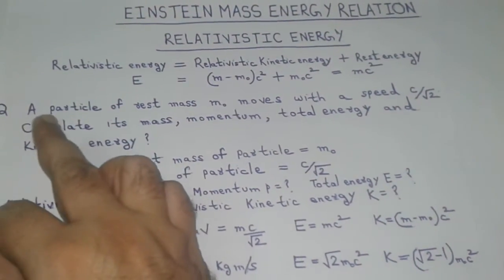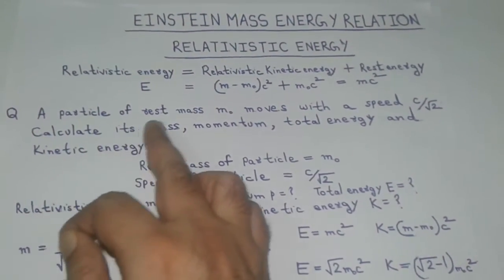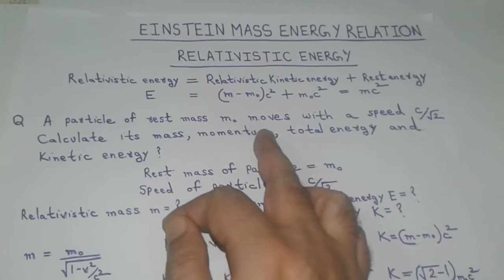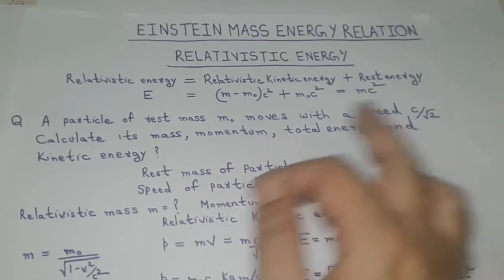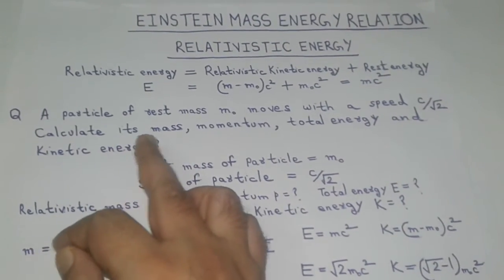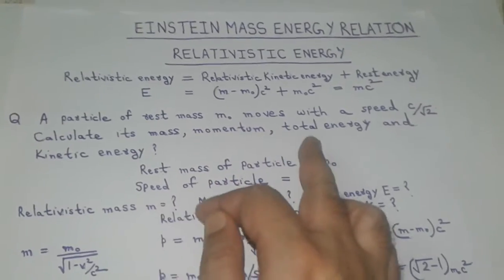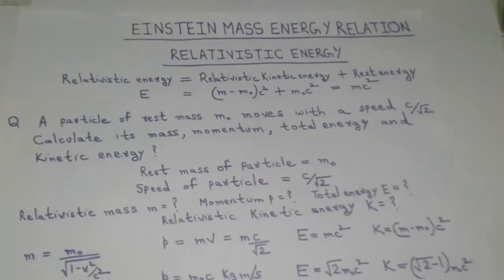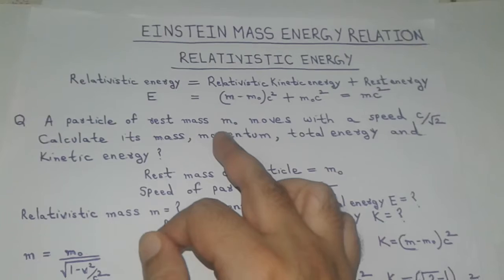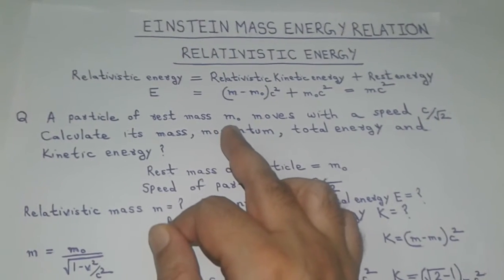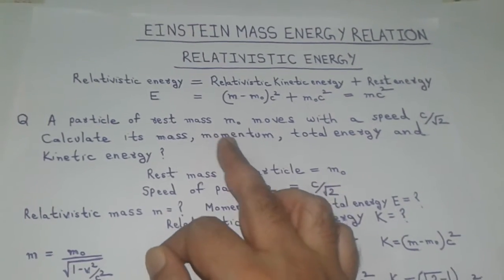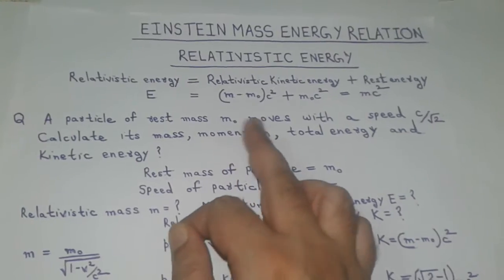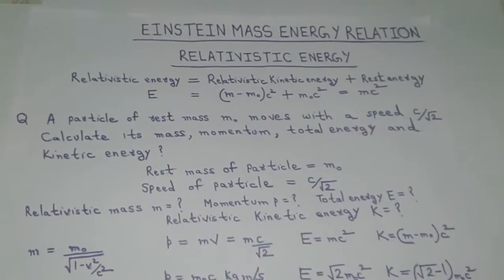Let us consider an example. A particle of rest mass m naught moves with a speed c by root 2. Calculate its mass, momentum, total energy and kinetic energy. In this question, we have been given the rest mass of the particle, that is the mass possessed by the particle when it is at rest, which is m naught.